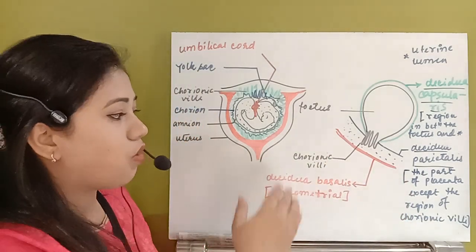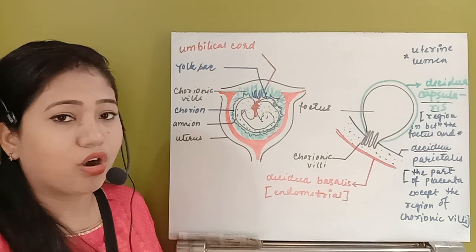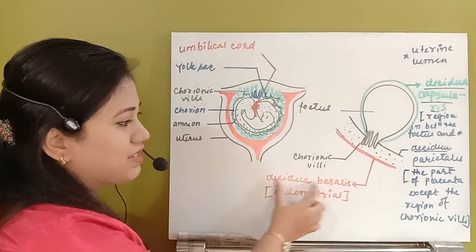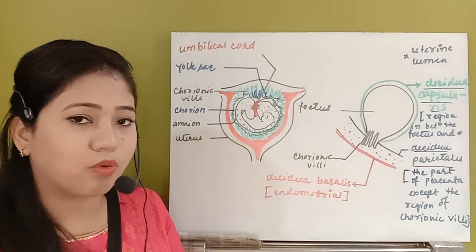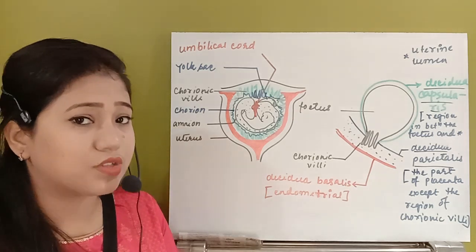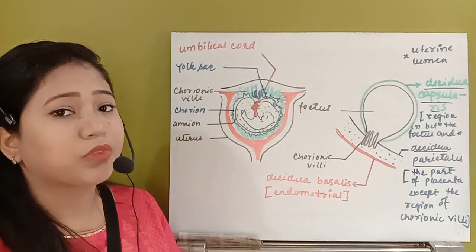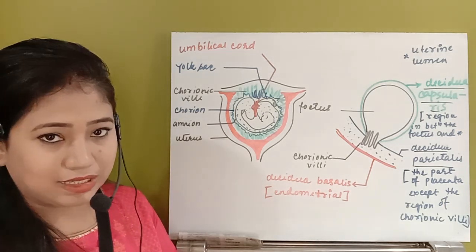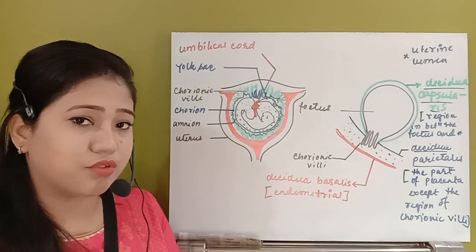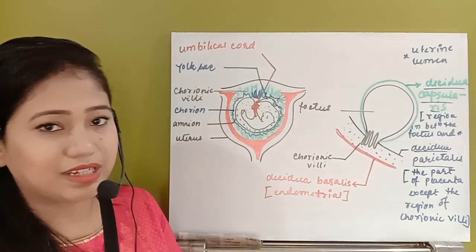So in all three words you have seen that the word decidua is present. What is the decidua? The word decidua means which falls off. Falls off means the baby will be nourished, attached to the mother's endometrium with the help of the placenta itself.